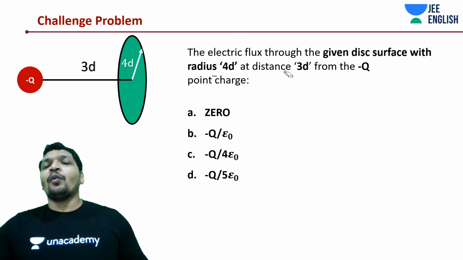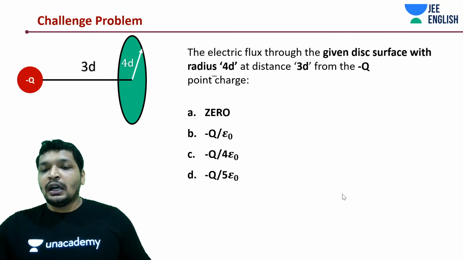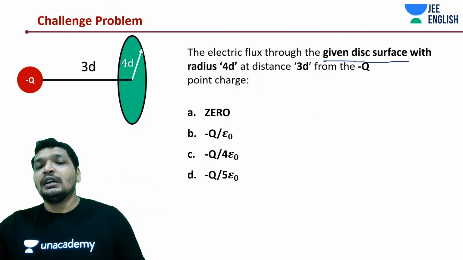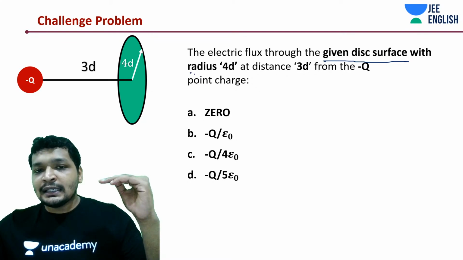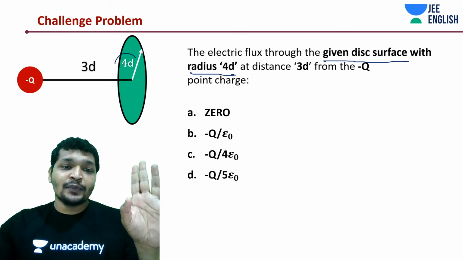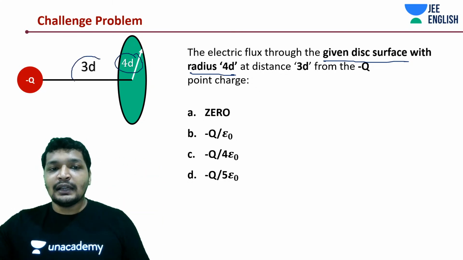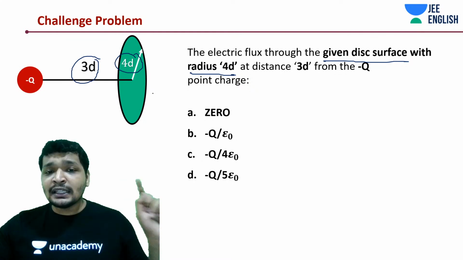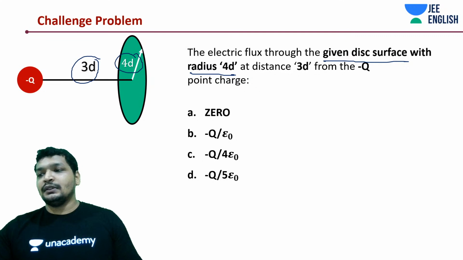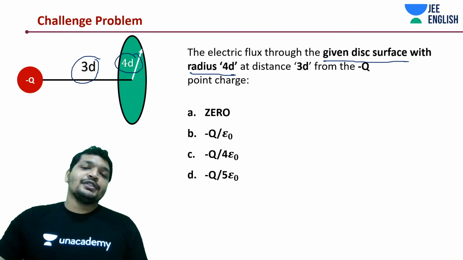What is being asked is the electrical flux through the given disk surface of radius 4d, placed at axial distance 3d from the minus q charge. Get started.